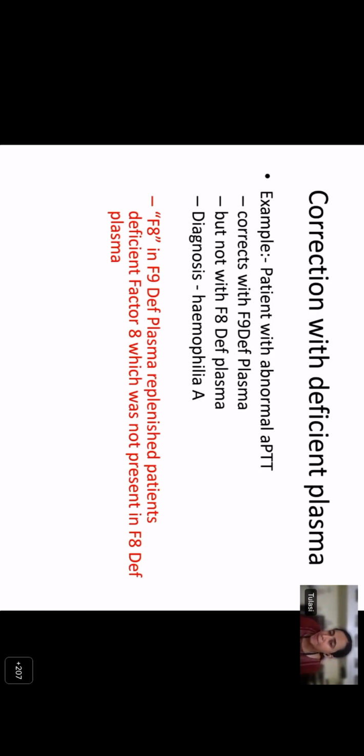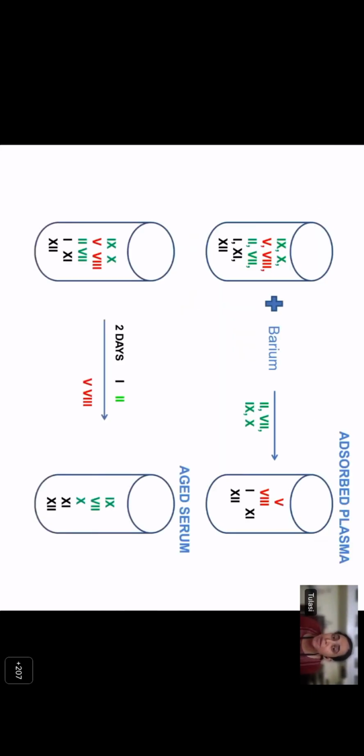And vice versa will happen with hemophilia B. If you have a lab which does not have factor 8 or 9 deficient plasma, you can still diagnose hemophilia A and B using adsorbed plasma and aged serum. Adsorbed plasma is prepared by mixing pooled normal plasma with barium sulfate. Barium sulfate will remove the vitamin K dependent factors 2, 7, 9, and 10. So the resulting plasma will be devoid of 2, 7, 9, and 10.